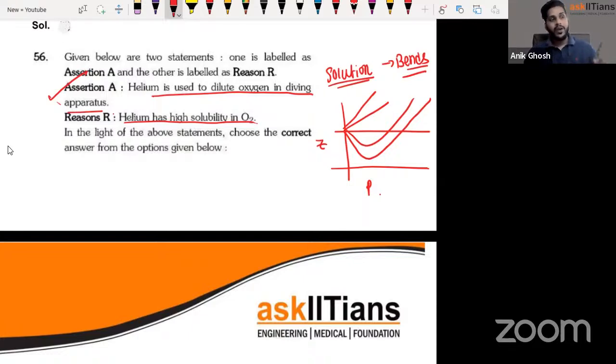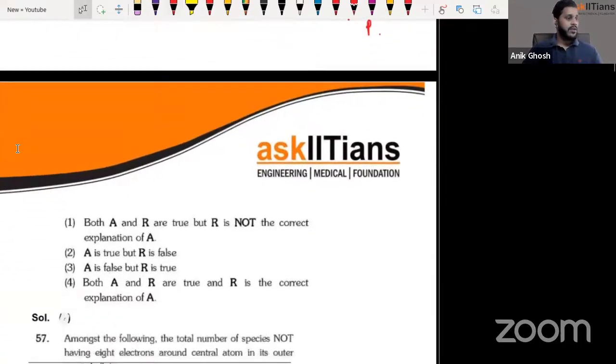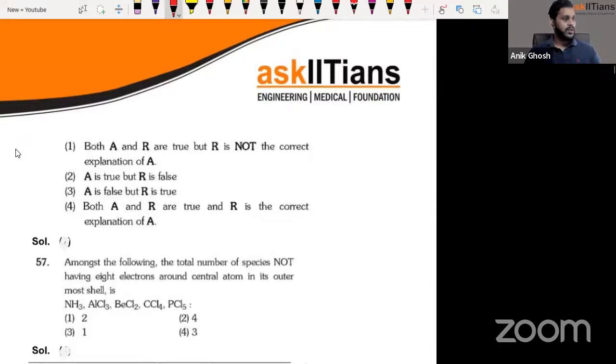You can also find it in the solution chapter, where you have a list in the NCERT and the kH values are given for different gases. You'll be able to find that in there as well. So definitely the reason is not right. The reason is completely wrong. Assertion is right. So only the assertion is correct and the reason is wrong. So assertion is true, but the reason is false.